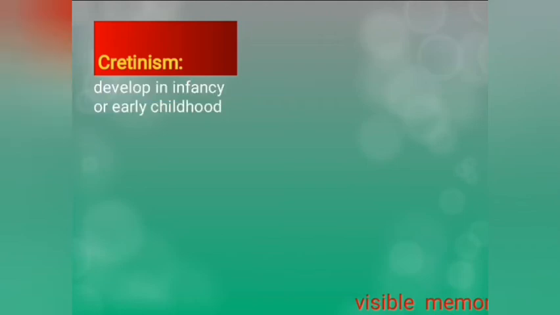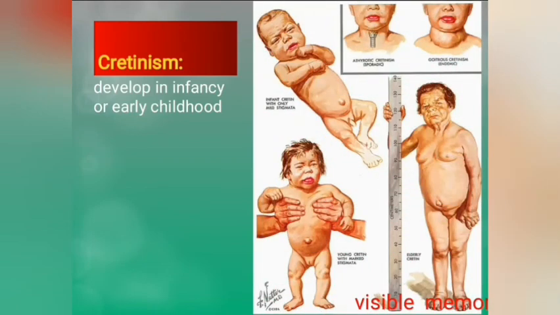Here are the different forms of hypothyroidism. If the hypothyroidism occurs during infancy or in early childhood, then it is called cretinism. And the clinical features of cretinism are protruding tongue, umbilical hernia, short stature, and mental retardation, because thyroid hormones are necessary for proper development of the CNS and skeletal system.